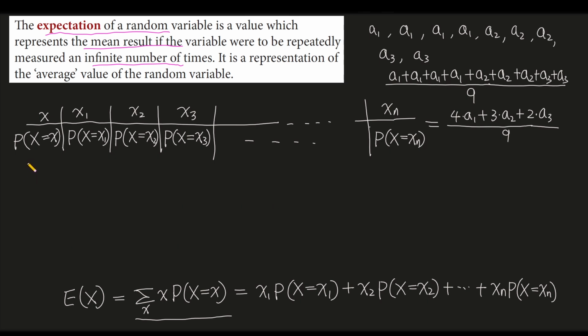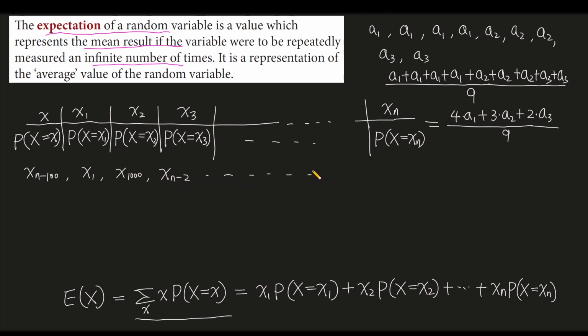Now, if we measure the random variable an infinite number of times, we will get an infinite number of results. Results may be x minus 100, x1, x1000, x minus 2, just like this, and go on.